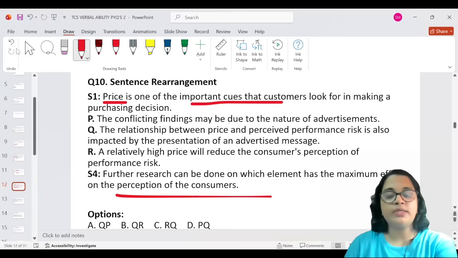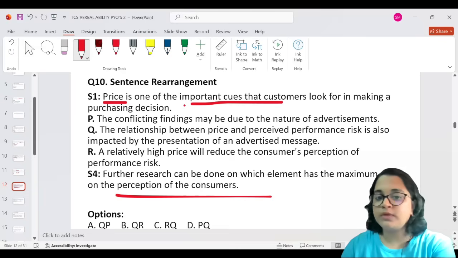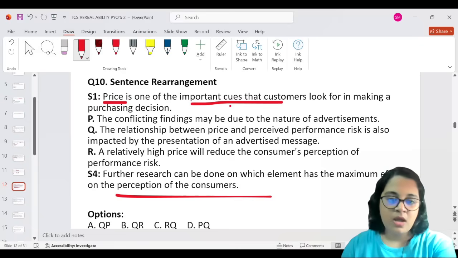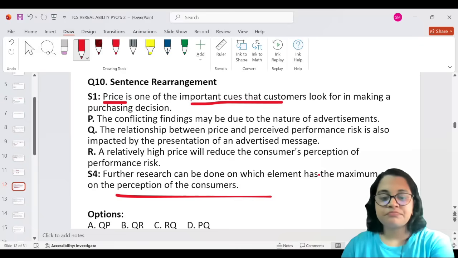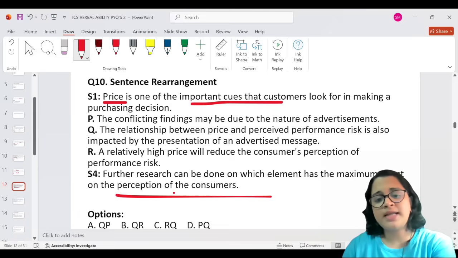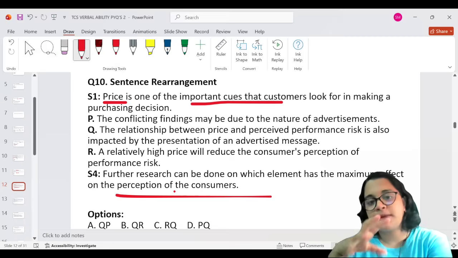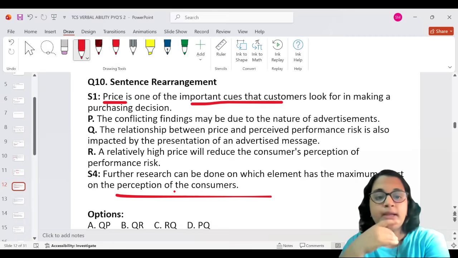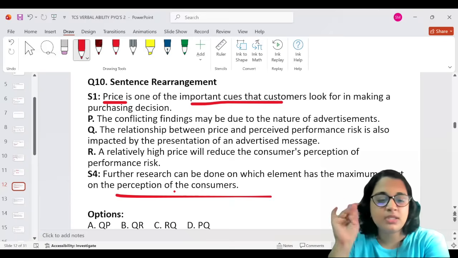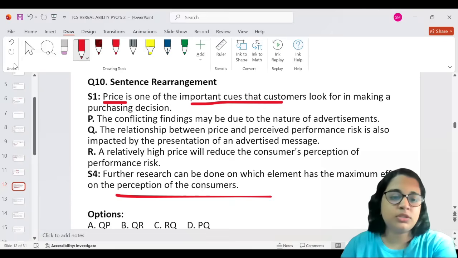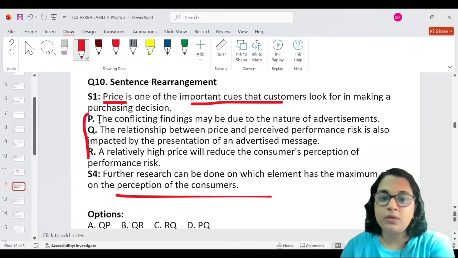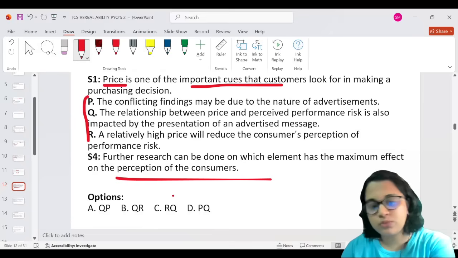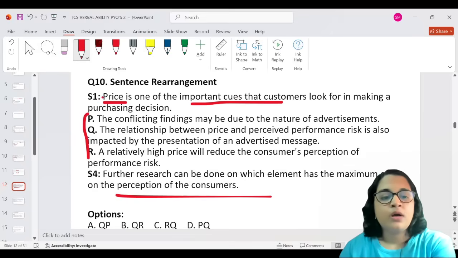Okay, so what they're trying to tell us is that customers often look at the prices before buying, and which element has a maximum effect is that mostly it is the price. Okay, so that is what they're trying to tell, and two sentences can fit in. It's either out of the three, two fit in. So we'll have to find out which the two is, because in the options only two are provided. Okay. So the thing that we're talking about is the prices of products. So price is one of the important cues.